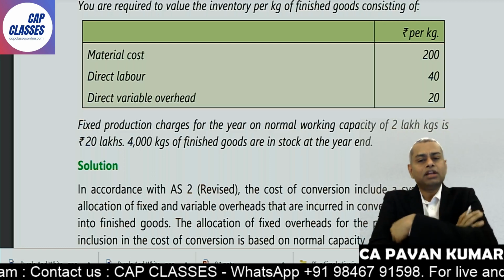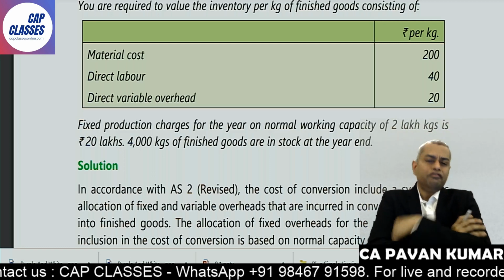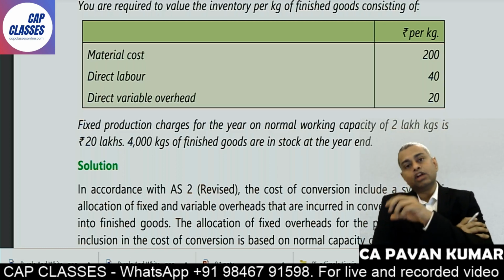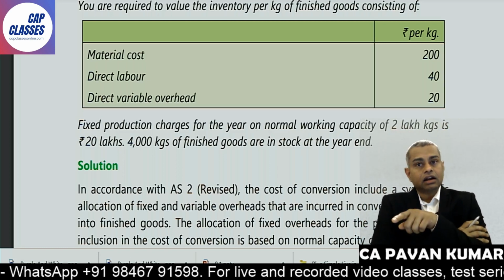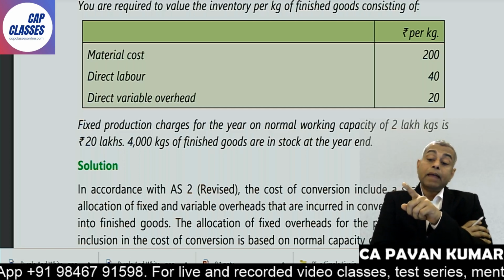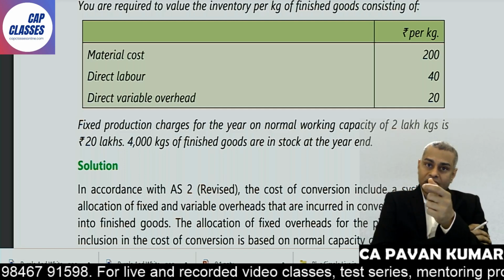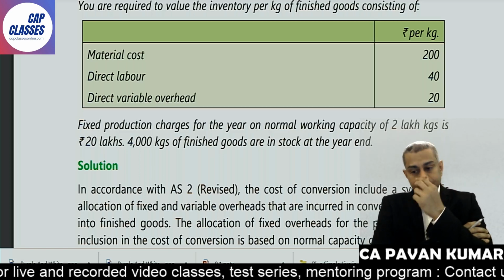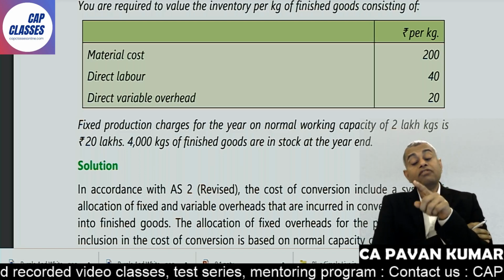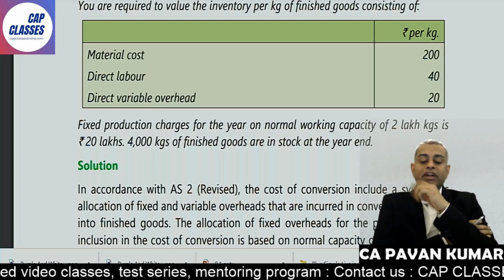There cannot be direct variable overhead. Consider that to be variable overhead, 20 rupees. Can I include this? Yes. Fixed production charges for the year. The above three are given per unit, but fixed charges are given for the full year, on normal working capacity of 2 lakh kgs, is 20 lakhs.